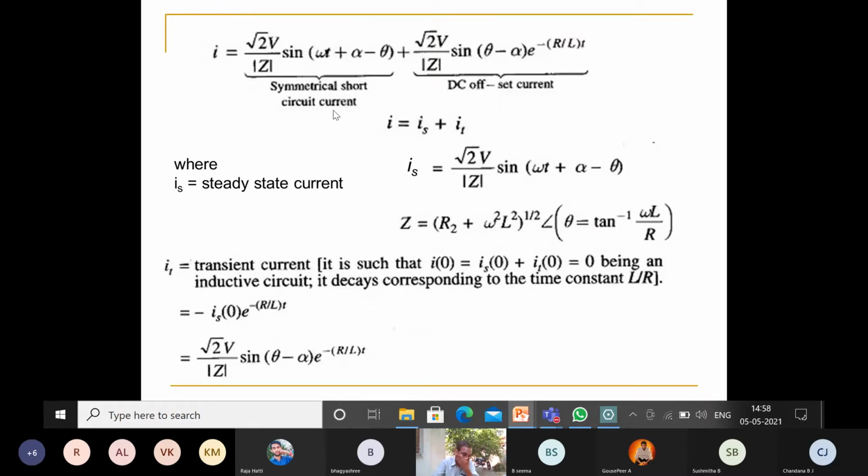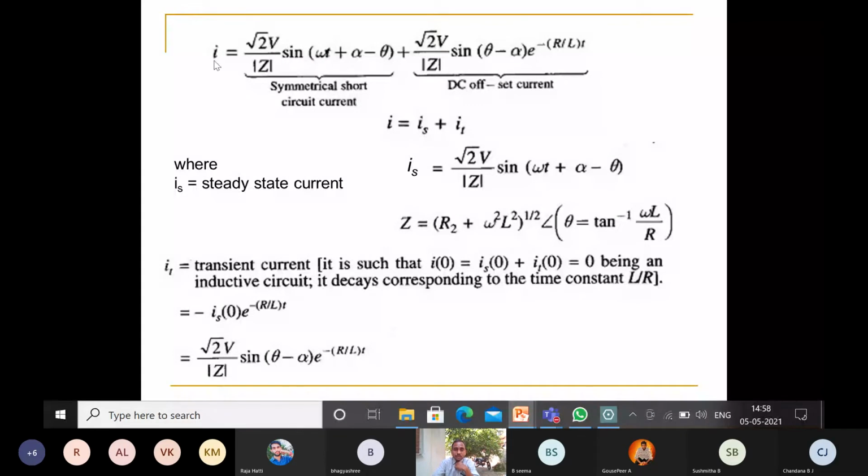So I is a combination of two parts. The first part we can call the symmetrical short circuit current, and the second part is called the DC offset current. This DC offset current is a continuously decaying quantity. The symmetrical short circuit current is represented by IS, and the DC offset current is represented by IT.